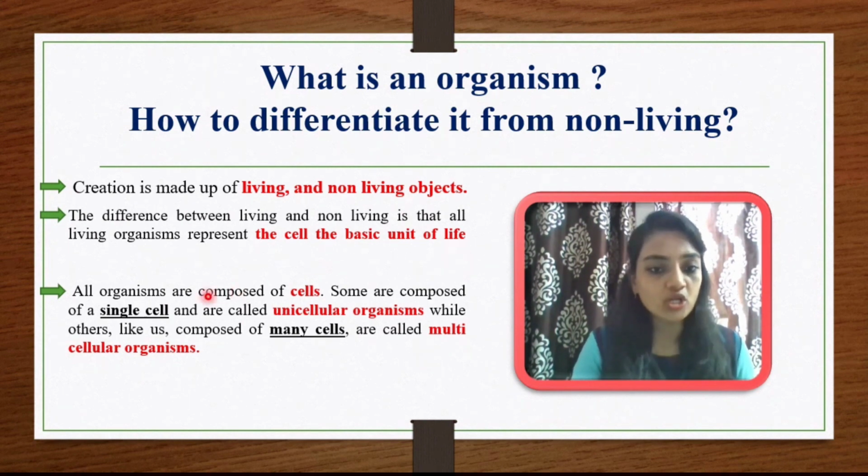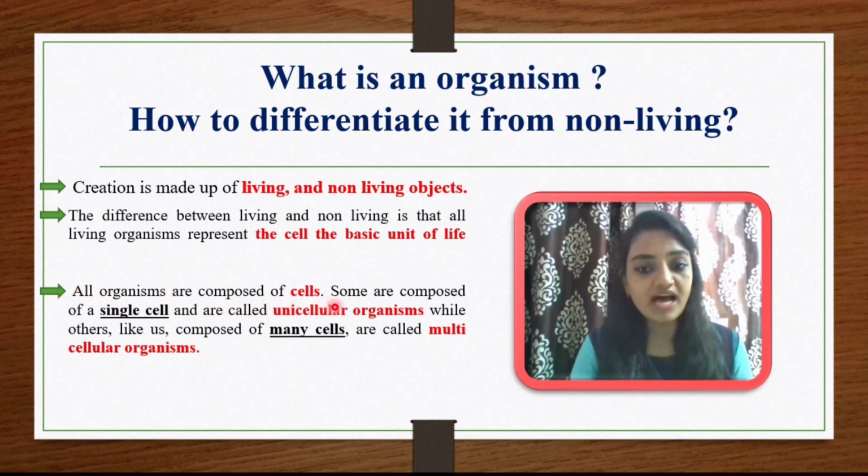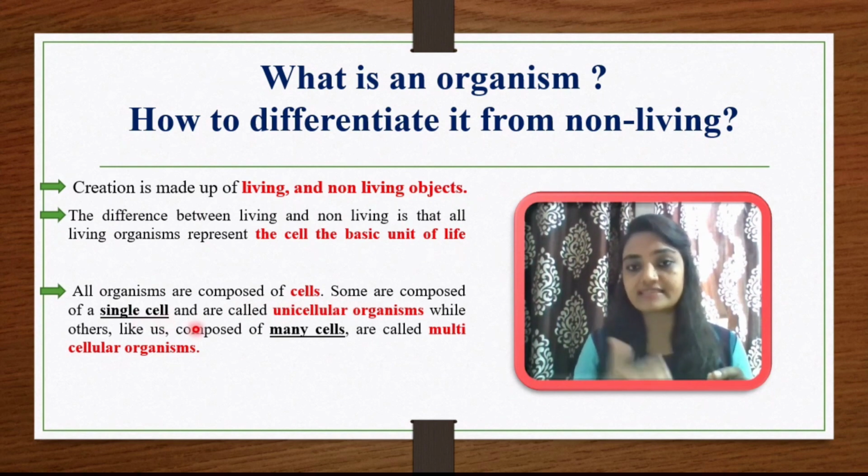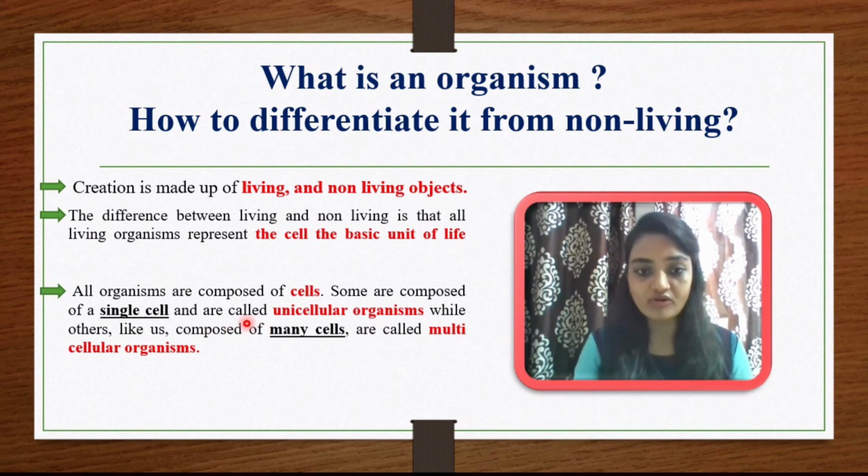So all living organisms are composed of cells. Some are composed of a single cell, meaning only a single cell works as an individual organism. Such an organism, which has just a single cell as its body, is called a unicellular organism, like amoeba and paramecium.